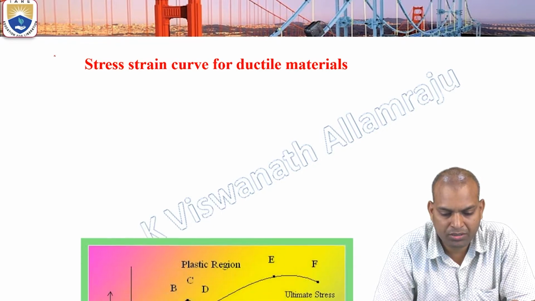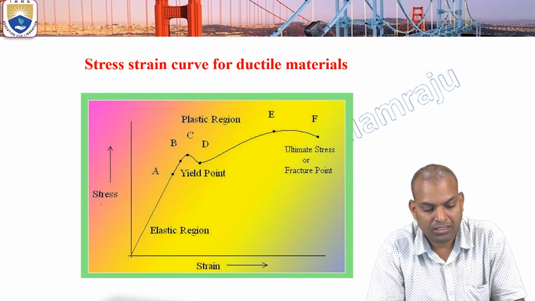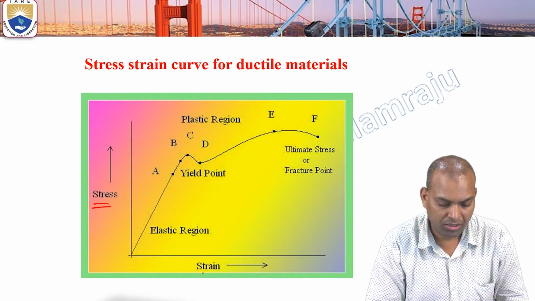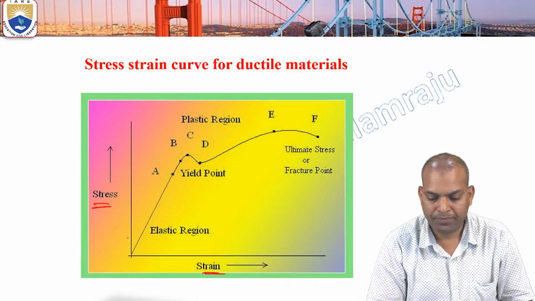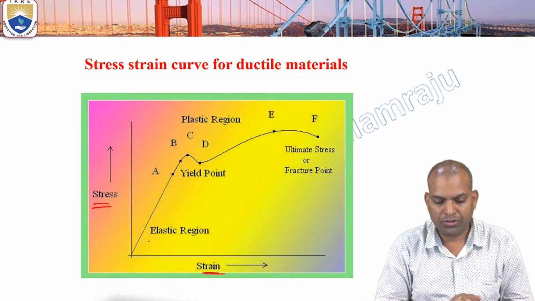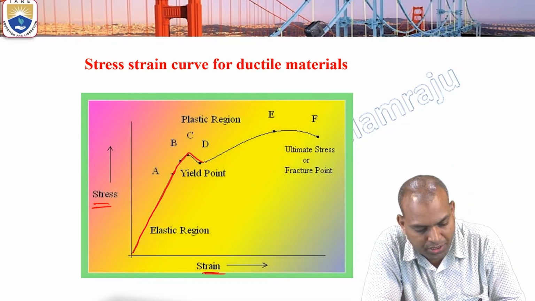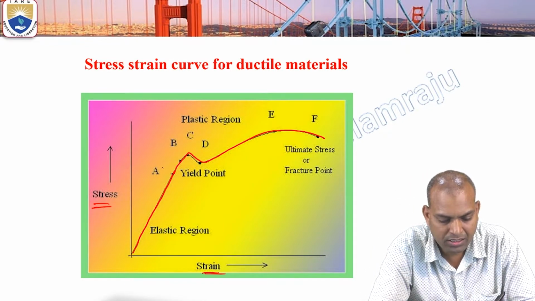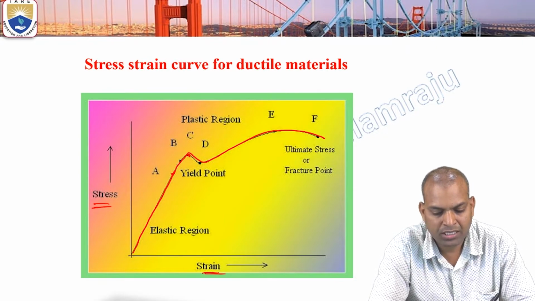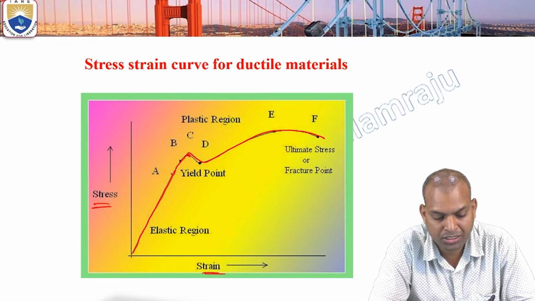The stress strain curve for ductile materials is shown like this, with stress on the Y axis and strain on the X axis. Under the universal testing machine, UTM, the stress strain curve appears like this. There are various points A, B, C, D, E, F. One is the yield point. There are two types of zones: one is the elastic region, another one is the plastic region.